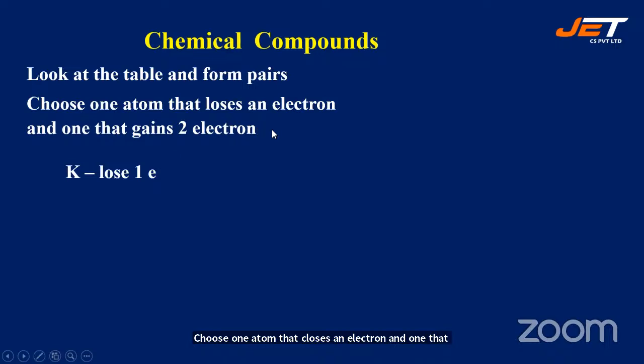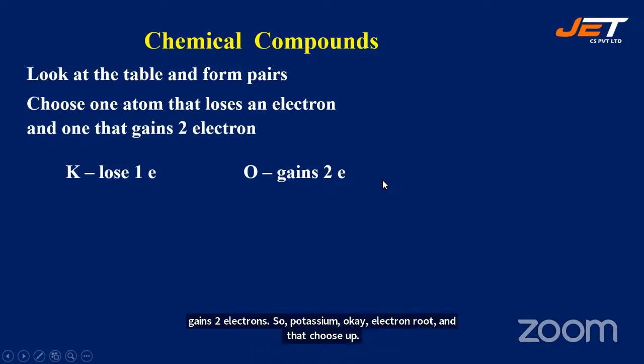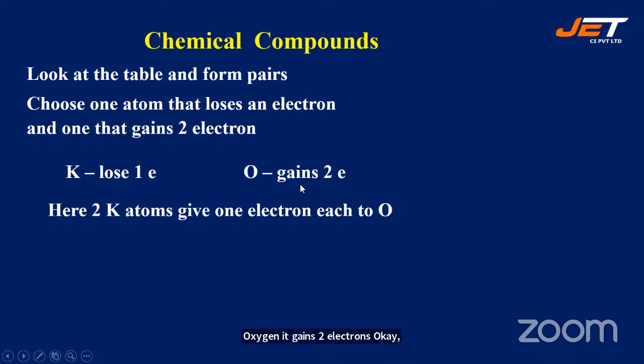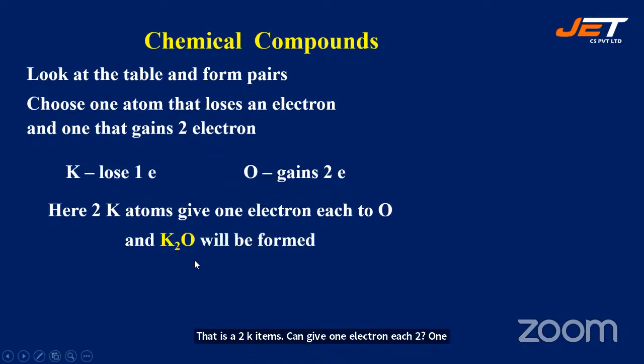So potassium loses an electron. Then choose oxygen, it gains two electrons. So here, for oxygen to gain, it needs two electrons. So two potassium atoms can give one electron each to one oxygen atom. So the chemical formula will be K2O, right? Here two potassium atoms give two electrons to one oxygen atom, right? So it will form K2O.